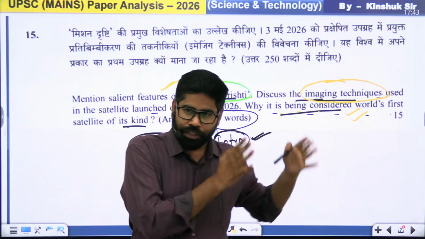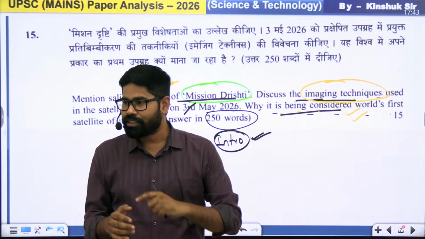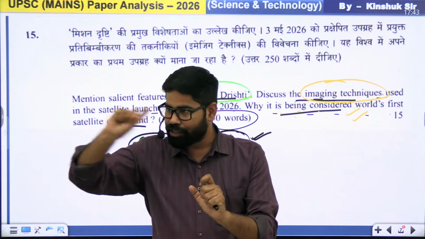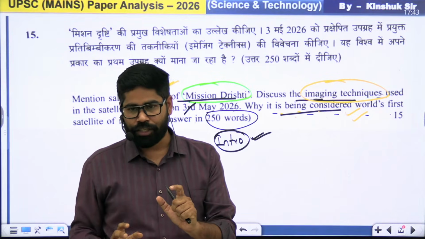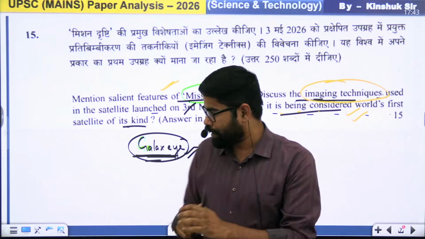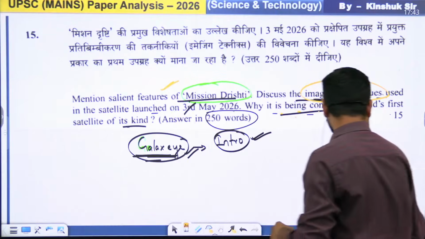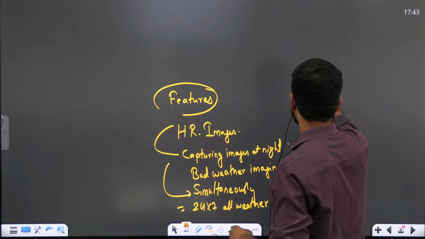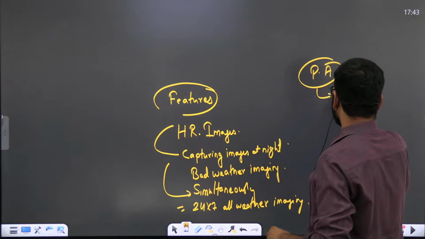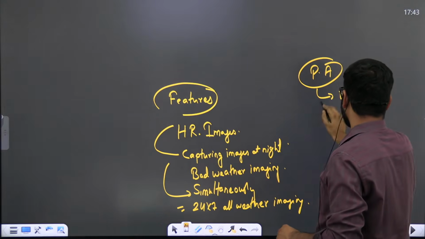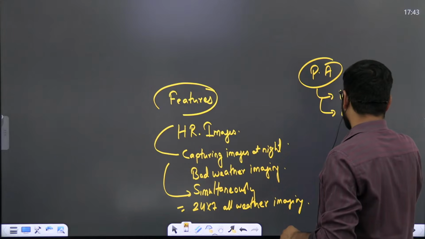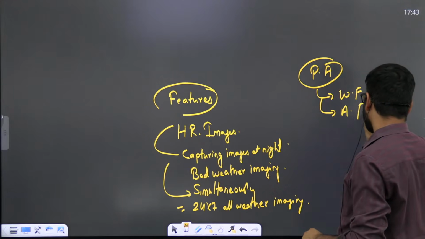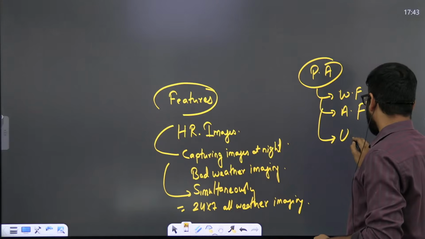If you have read both the static part and the current part, now you can use it. You can mention this one thing, potential application. In potential application, you can tell about where we are going to use this. We are going to use this in weather forecasting, in agricultural forecast. We are going to use it for urban planning.